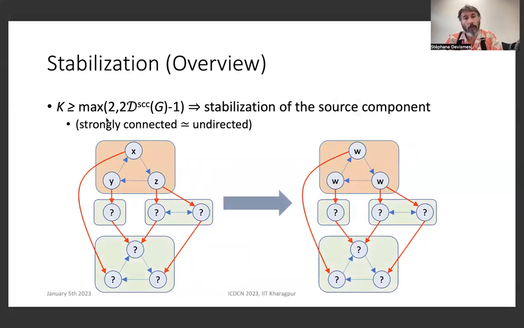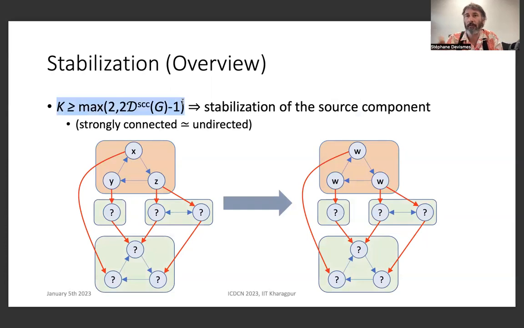Let's see an overview of the stabilization proof. So, first, as we assume this value here, then somehow we obtain the value of k, the condition on k is very similar to the one in undirected networks. Now, strongly connected networks behave almost exactly as in undirected networks.